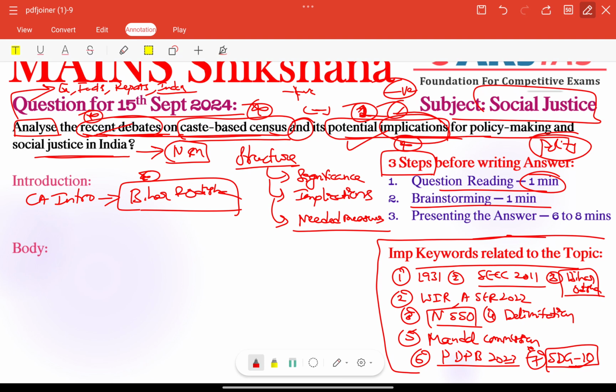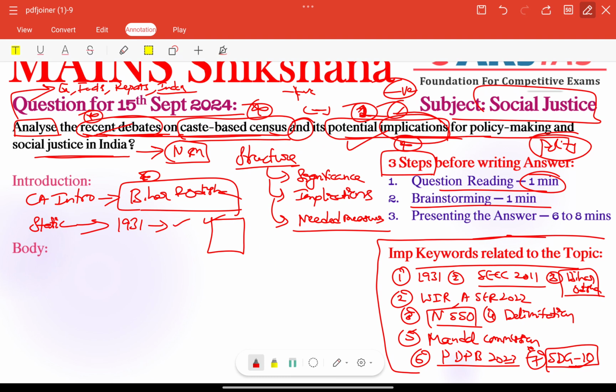That is the main reason. We can also write this in the particular current affairs part or a static part, right? Otherwise we need to connect with our static background here. For example, it was last conducted in 1931. We can write those information, or we can give some flow chart, the past process of caste reservation, etc., right.